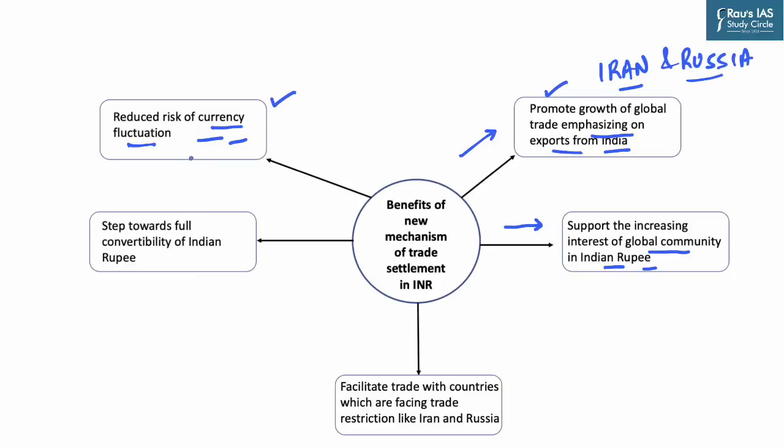Recently, this kind of currency fluctuation, which bothers investors in an economy, can also be taken care of. Now, the next important aspect is steps towards full convertibility of the Indian rupee. We have been planning to move towards full convertibility of the Indian rupee, and this particular initiative, which will establish the Indian currency's foothold across the world, can be a step in this direction, which will help us boost our trade, reduce the risk of currency fluctuation, and thereby lead to full convertibility of the Indian rupee.